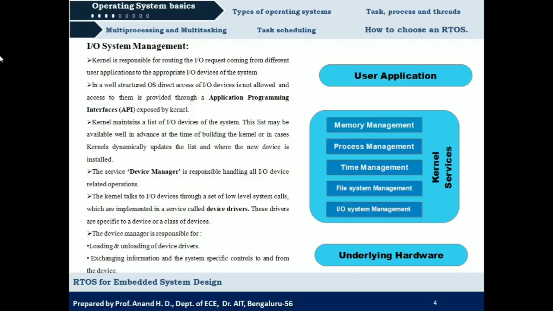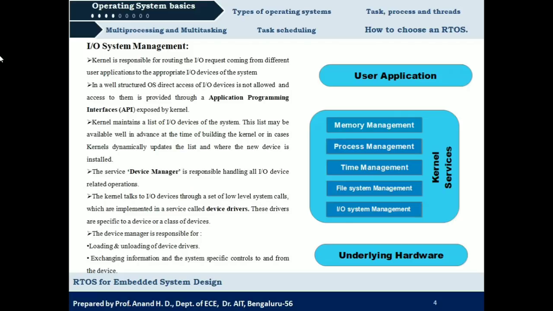So that request raised by the application should be routed to the keyboard only. Who is going to do that? That is done by the kernel, that is nothing but the operating system. Correct. So the first and foremost function of IO system management is routing of requests related to input output devices to the appropriate input output devices only.